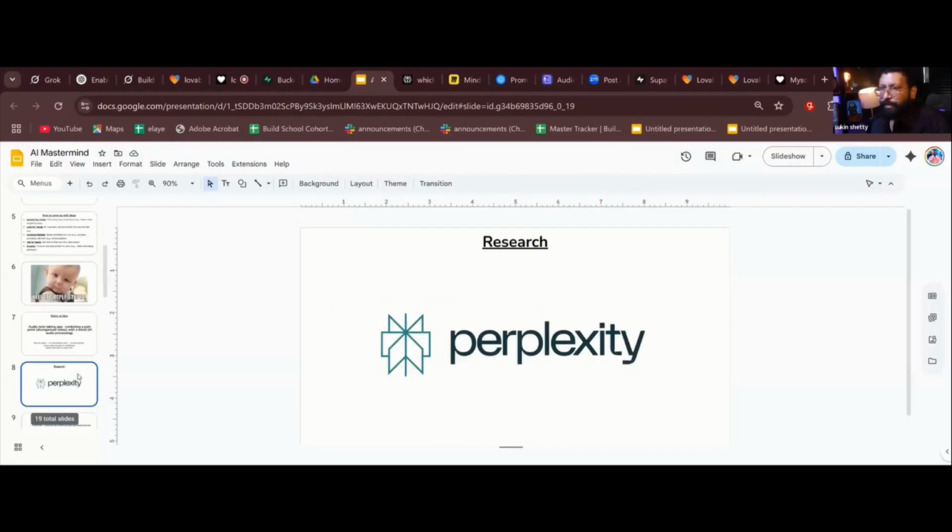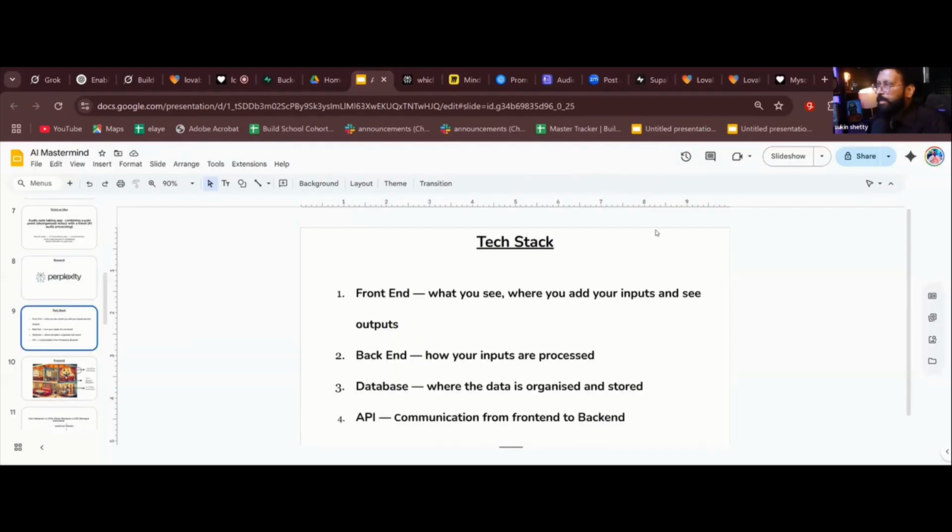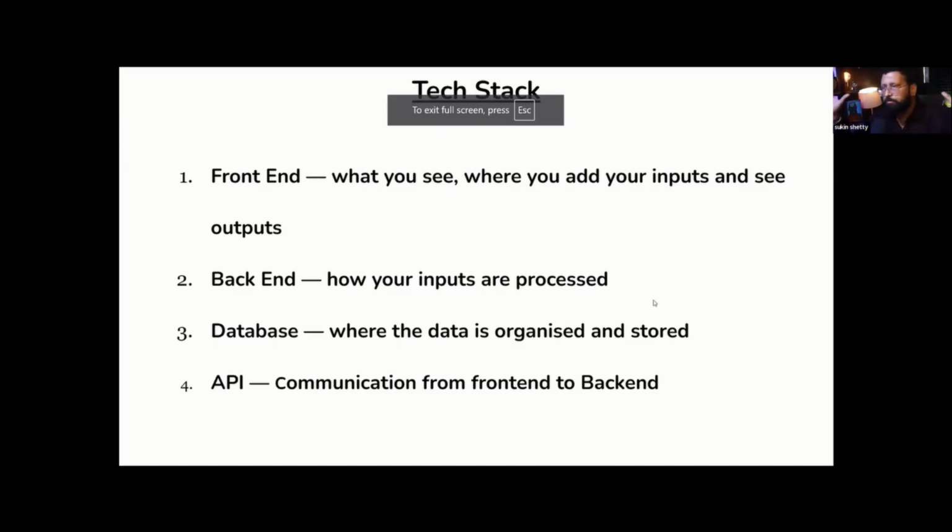After doing Perplexity research, now we come to tech stack. Have you heard about something called a tech stack? A lot of developers talk about front end, back end, database, API. Have you heard about it? Yes? Great. If you want to know in a non-technical language, I'm going to explain that. Don't worry. So what does front end mean?